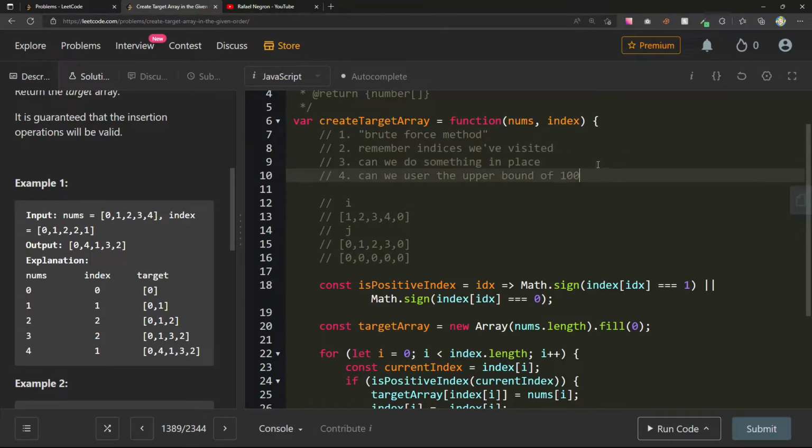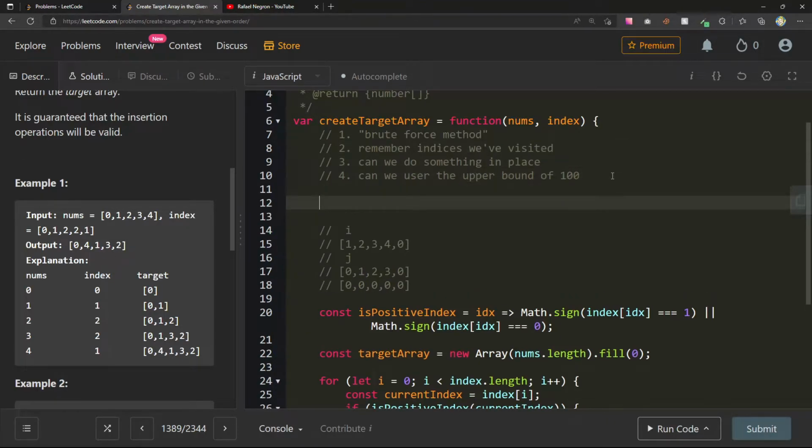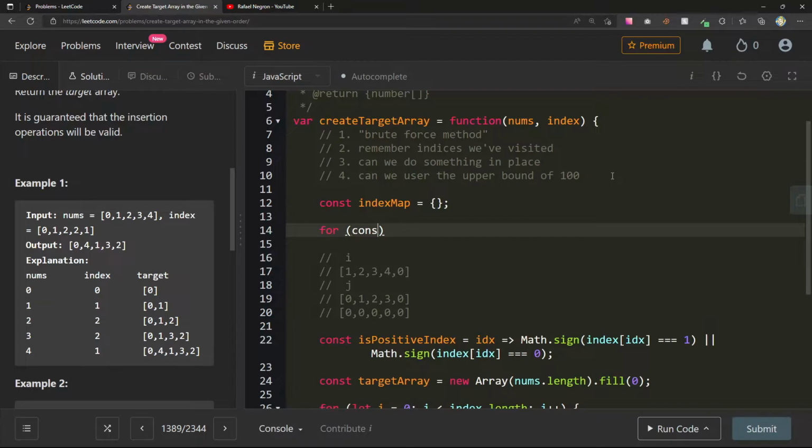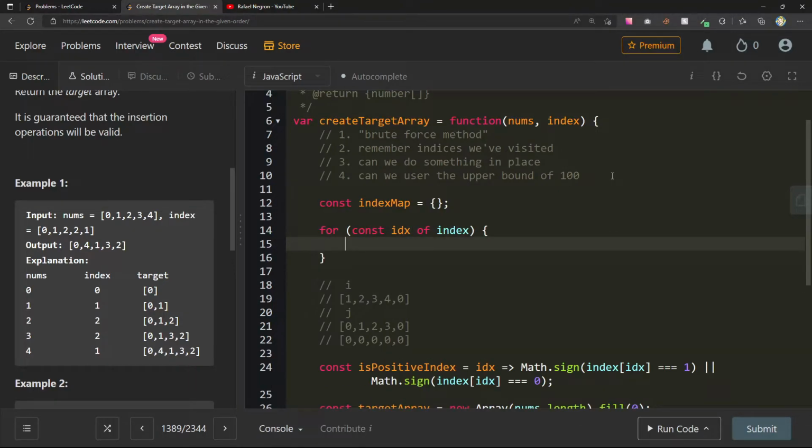Where I just have, I mean, just for fun, let's do it. Let's have an index map. I'll just make this an object literal and not a map or anything. For const idx of index, it's literally just going to be an index map of idx equals idx.